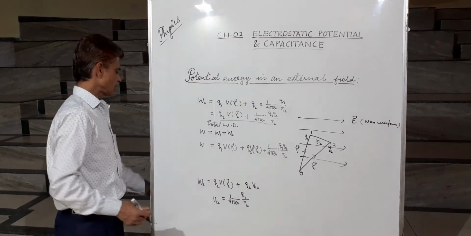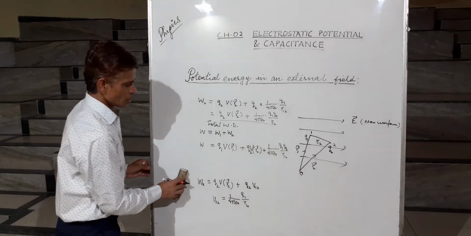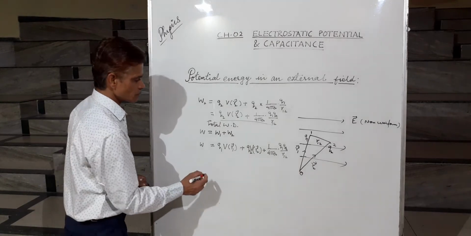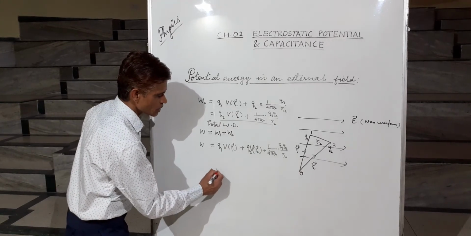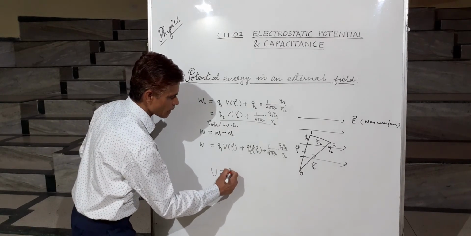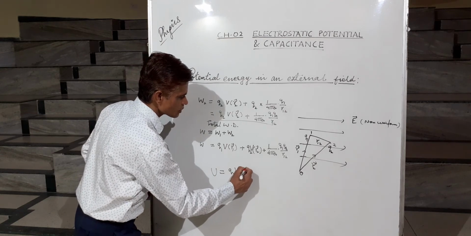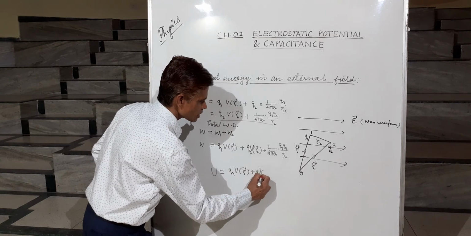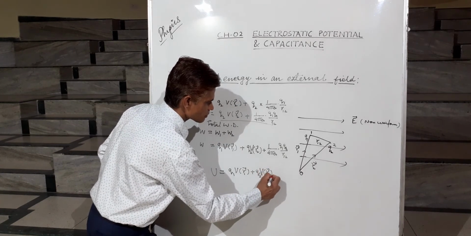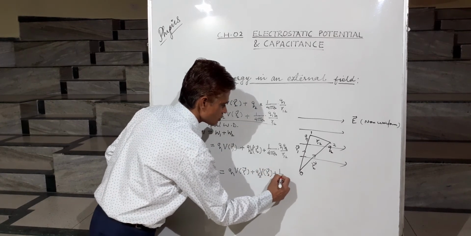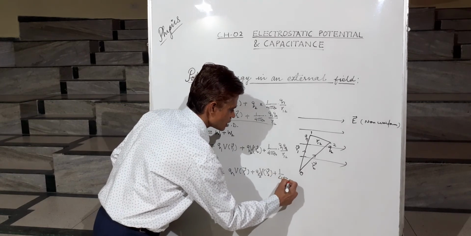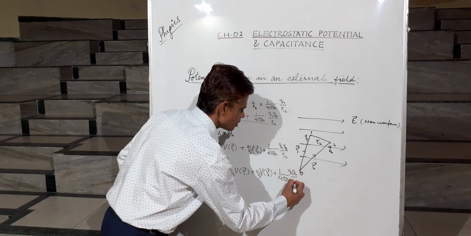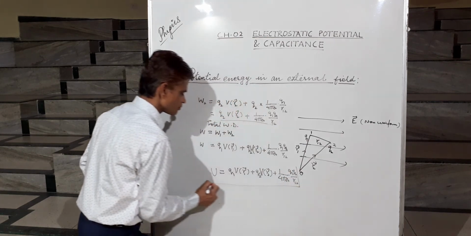Now this total work done in placing the charges in this external field will be nothing but the potential energy stored by the two charges when we place them in the external electric field, which is non-uniform in magnitude in different regions, and it will be given by this relation.